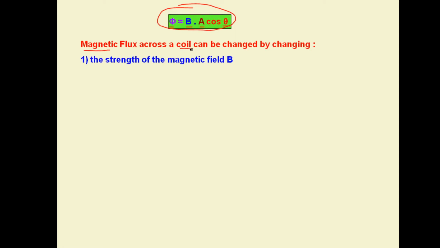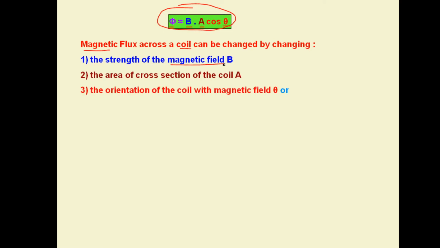So the methods are: number one, by changing the strength of the magnetic field B. This can be done by bringing the magnet closer or farther away, or we can change the strength by changing its source. Another one is changing the area of the cross section of the coil, and third one is the rotation of the coil with respect to the magnetic field, or any combination of these three.